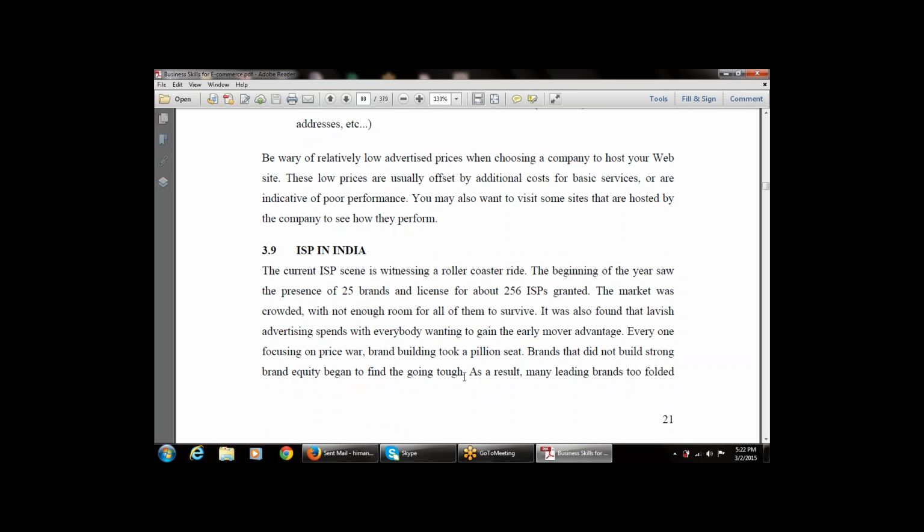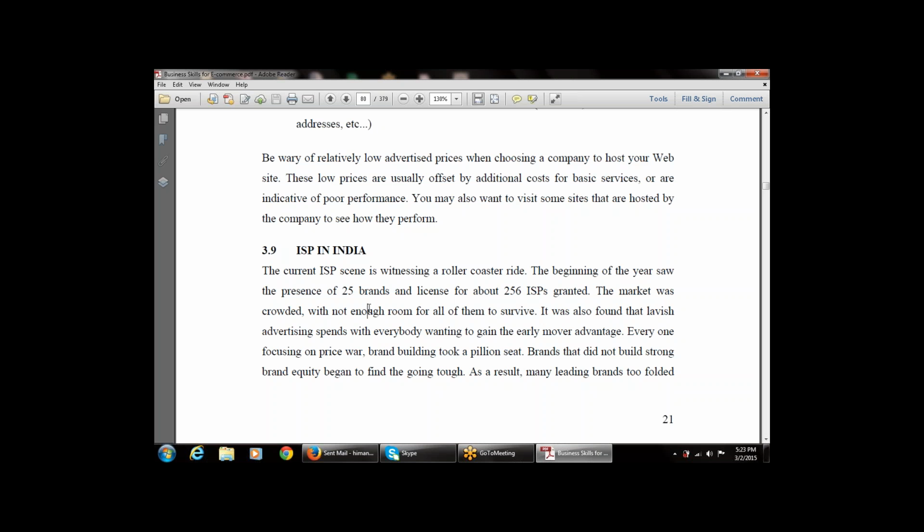This says the current ISP scene is witnessing a roller coaster ride. The beginning of the year shows the presence of 25 brands and licenses for about 256 ISPs granted. The market was crowded, with not enough room for all of the ISP service providers to survive.